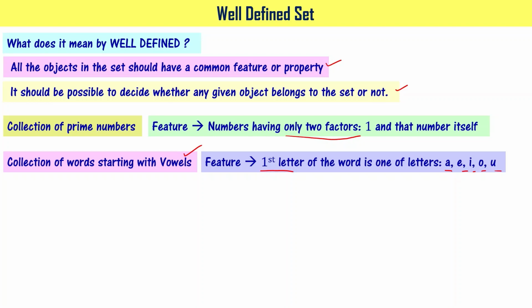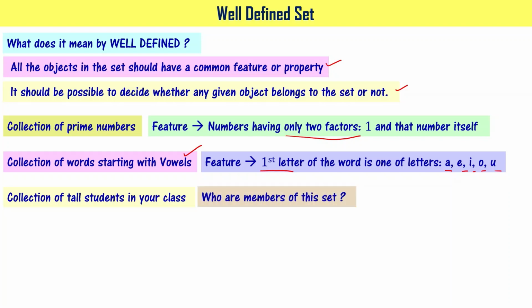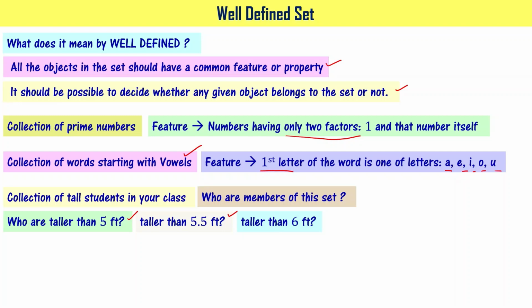Let's consider another example now. A collection of tall students in your class. I asked you to make a set with the names of all the tall students in your class. The question you have now in mind is, okay, I can find who the members are, but should I put the names of people who are taller than 5 feet, or should I put the names of people who are taller than 5.5 feet or taller than 6 feet?